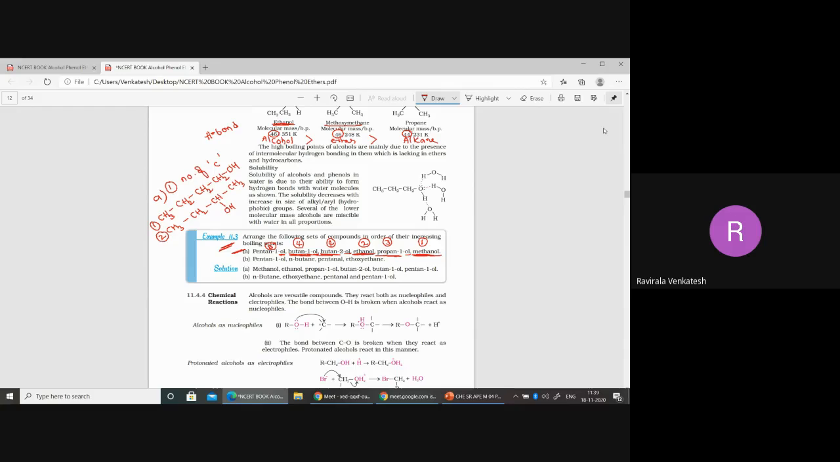I just told you, the number of branches is inversely proportional to boiling point. So the second one has branches, therefore its boiling point will be less. That is the reason butane 2-ol has a lower boiling point than butane 1-ol.